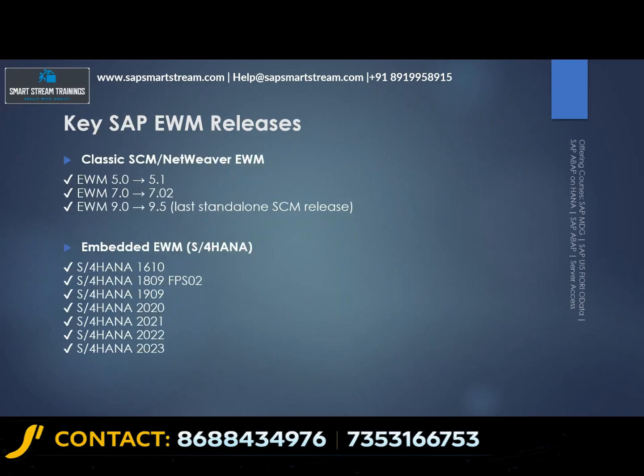Here in the version section, the versions below, is that the S4 versions? Yes. The above one is the earlier ECC version, where EWM was a standalone, separate system. The last version was 9.65, and this is the embedded version right now in the S4 system.